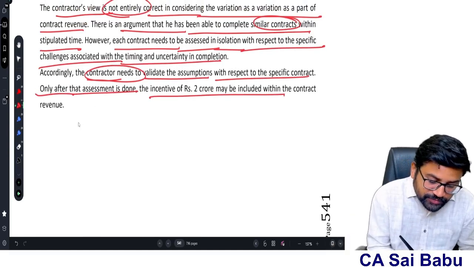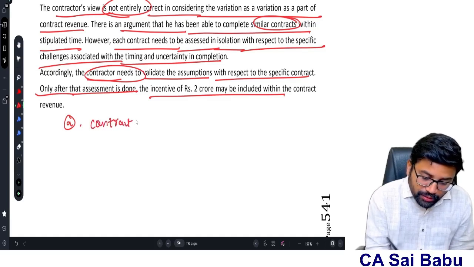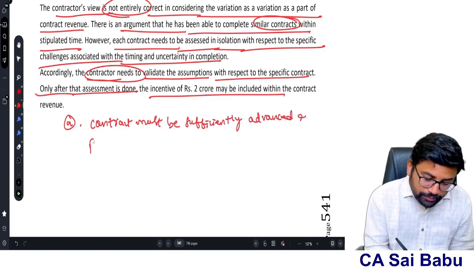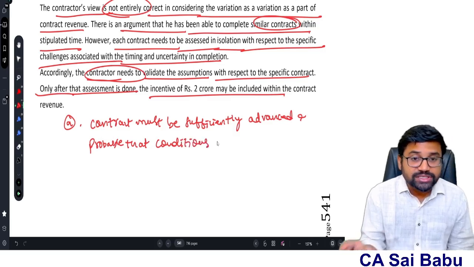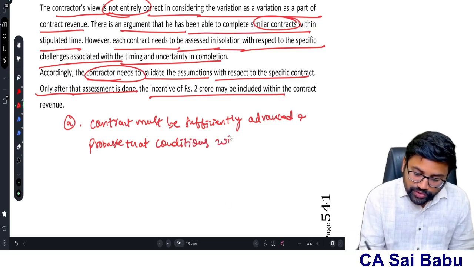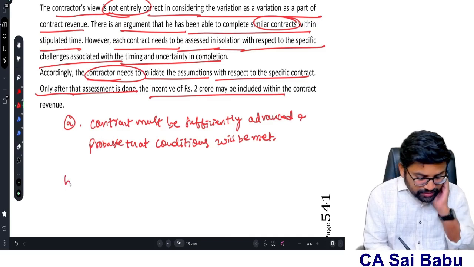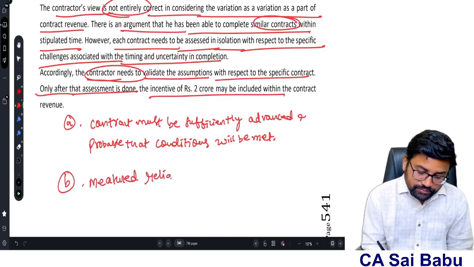That means you have to write those 2 points, sir. That is, the contract must be sufficiently advanced and probable that the conditions will be met. That means the conditions which are linked with the incentive will be met, and measured reliably. These 2 things should be satisfied. That's it.